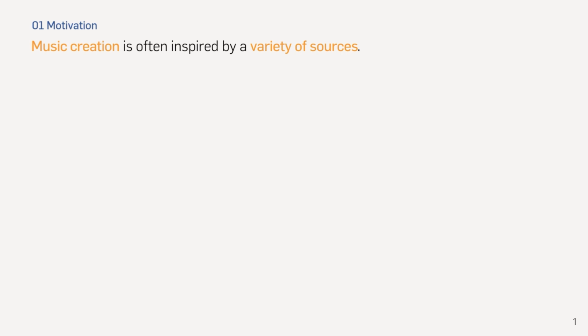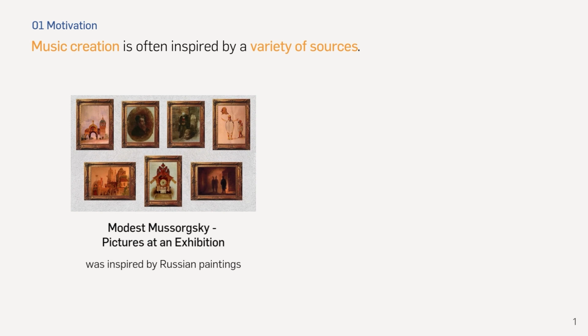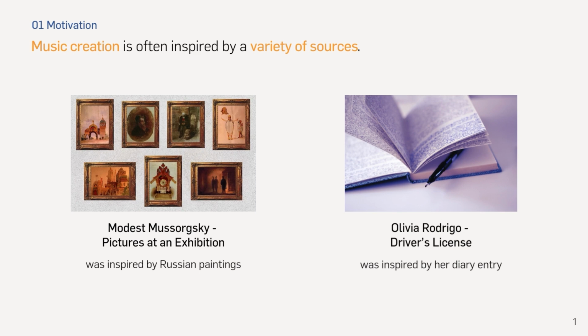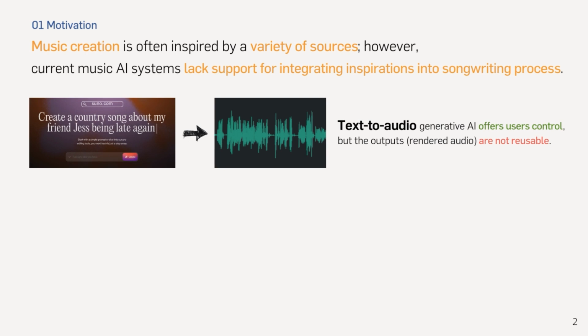Music creation often draws inspirations from diverse sources. For instance, Mussorgsky's Pictures at an Exhibition was inspired by visual arts, while Olivia Rodrigo's Driver's License originated from her personal diary entries. However, current music AI systems lack support for integrating inspirations into the songwriting process.